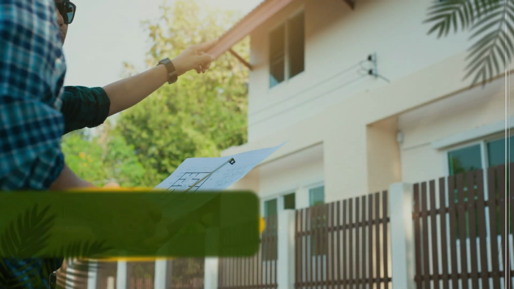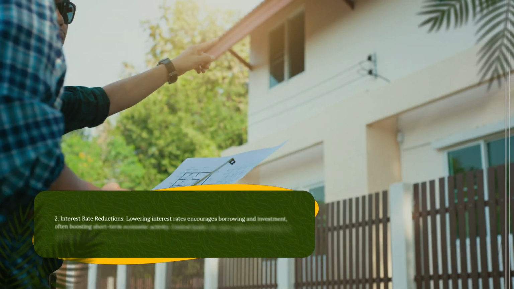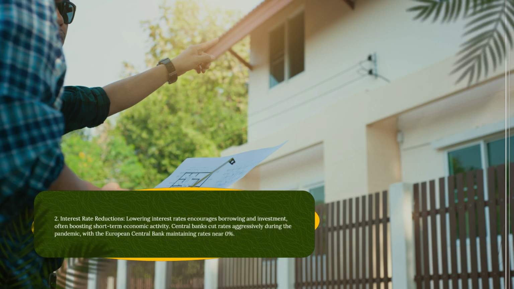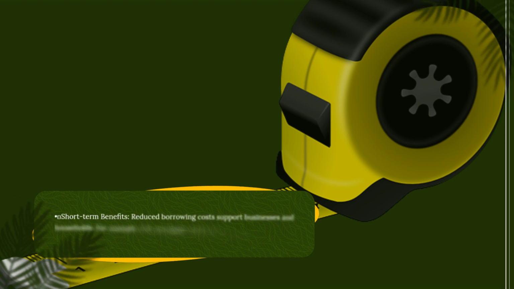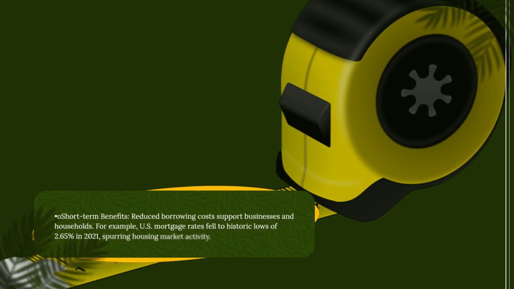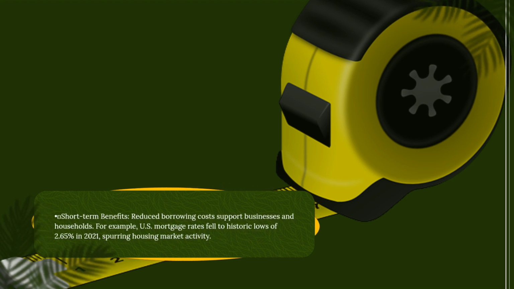2. Interest rate reductions. Lowering interest rates encourages borrowing and investment, often boosting short-term economic activity. Central banks cut rates aggressively during the pandemic, with the European Central Bank maintaining rates near 0%. Short-term benefits. Reduced borrowing costs support businesses and households. For example, U.S. mortgage rates fell to historic lows of 2.65% in 2021, spurring housing market activity.